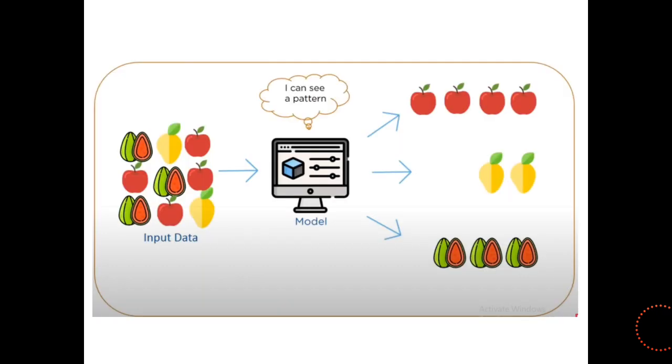How? You have the input, various types of fruits mixed together in an image. Machine learning will understand, I can see a pattern. There is no labeling, no teaching, no supervision, no output. It will understand there are a few fruits which are red in color having one leaf on the top, and put them in a separate group. It will keep mango-type yellow fruit in a separate group. It doesn't know it is apple or mango. Just based on morphological features, that is their appearance, it will cluster them together. It is unsupervised machine learning.